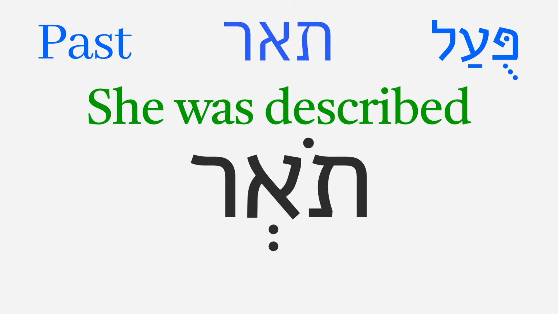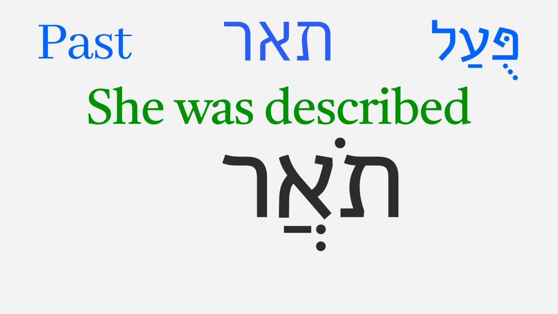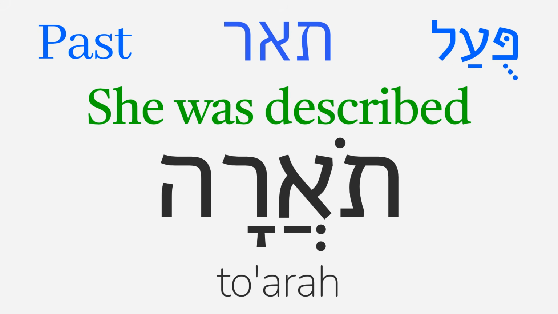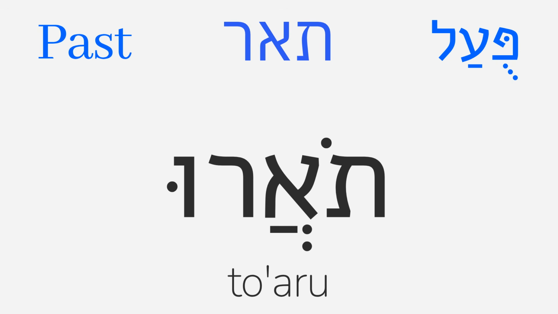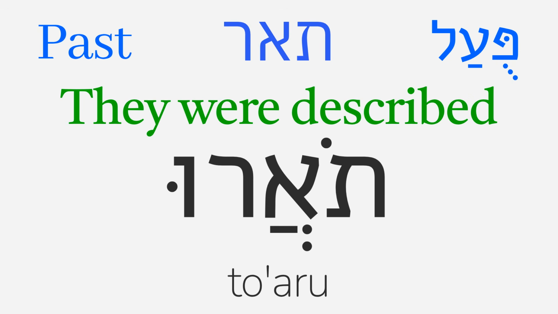But as we've seen in so many other verb forms, if the second root letter is aleph, ain, chet, or he, the vowel will be a patach schwa. Then we can add the a ending used for the he, she form of the past tense. To'ara, she was described. The Pual past tense verb to'aru, they were described, also will have this irregularity.